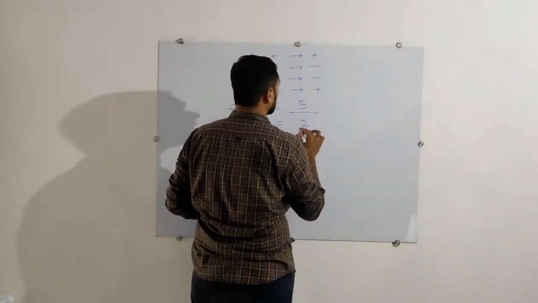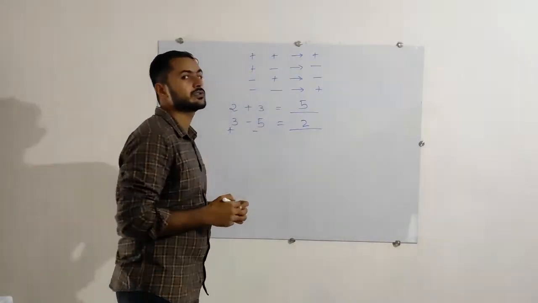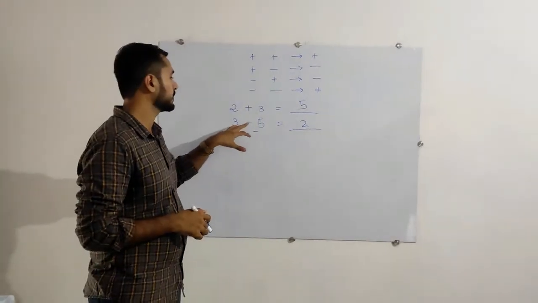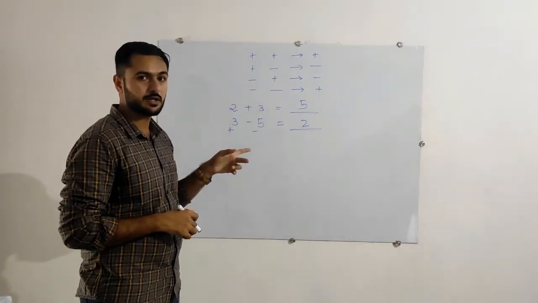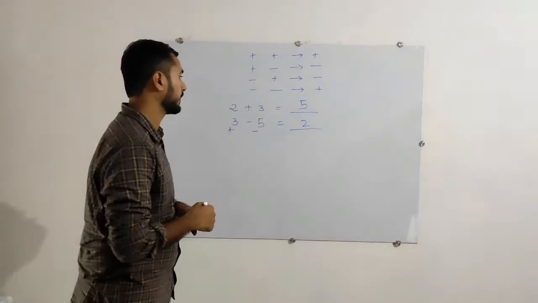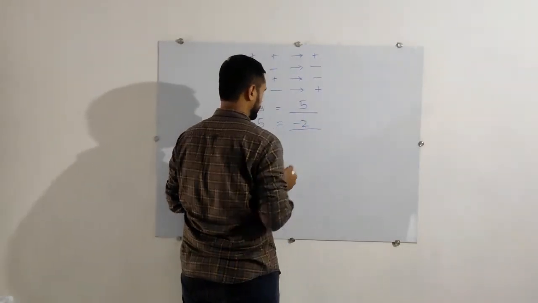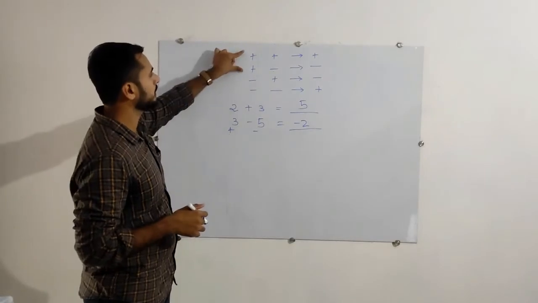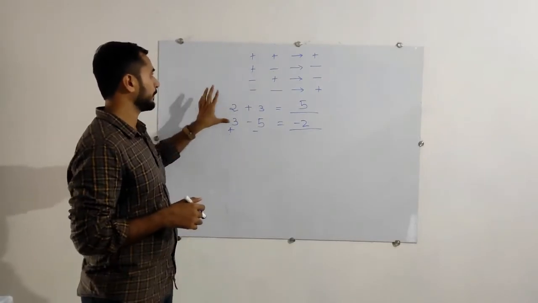The answer is 2. But still, we have to find out which is the bigger number, 3 or 5. 5 is the bigger number. Which sign does 5 have? That's the minus. So put it there. So that will be -2.